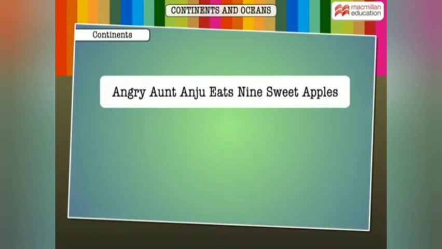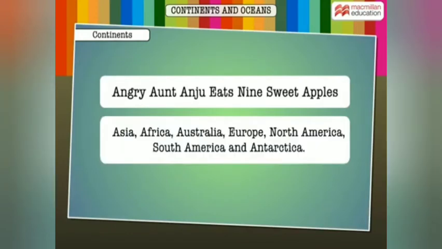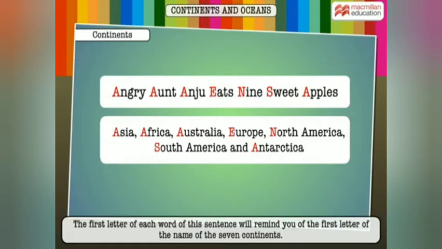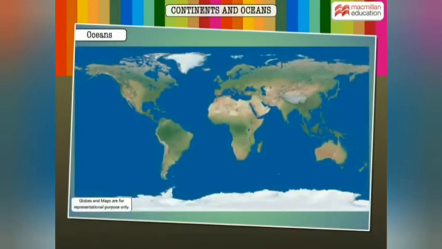"Angry Aunt Anju eats 9 sweet apples" is a simple sentence to remember the 7 continents. The first letter of each word of this sentence will remind you of the first letter of the name of the 7 continents. Let us turn our attention to the water bodies of the Earth.